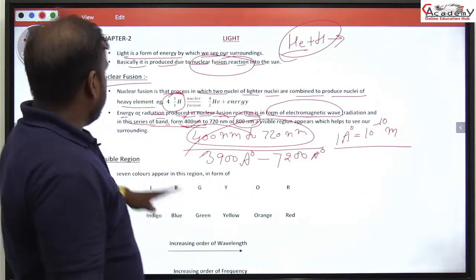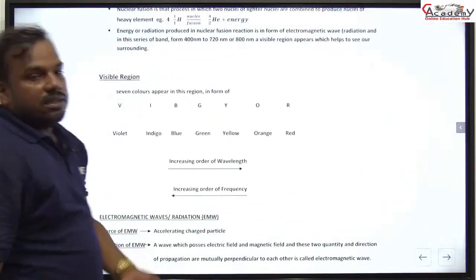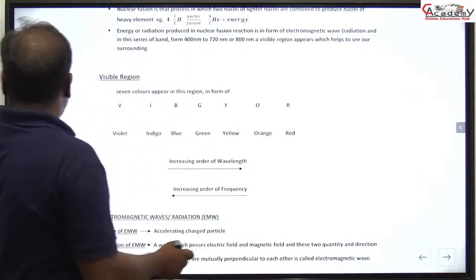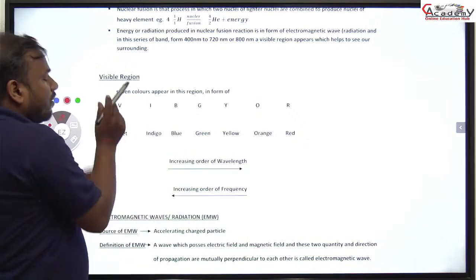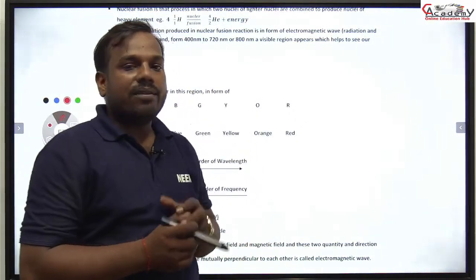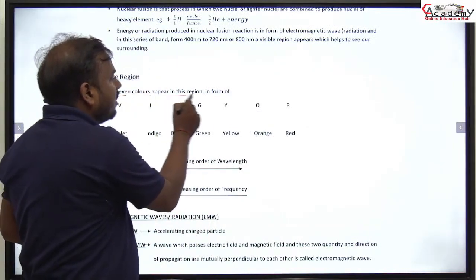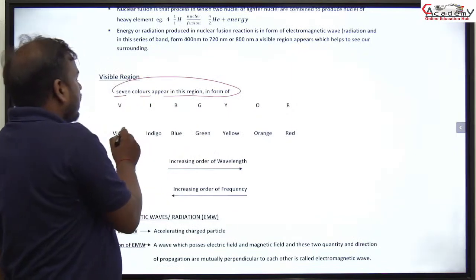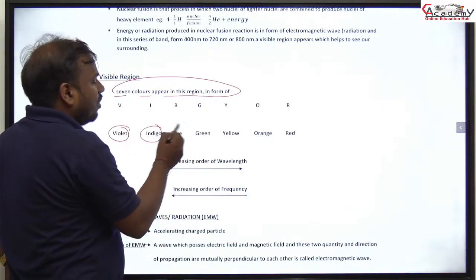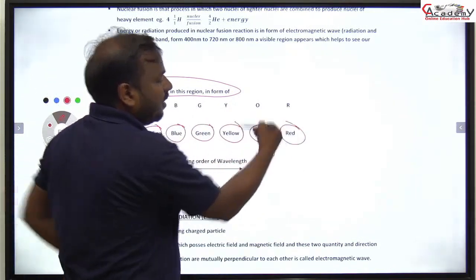Okay, now next one is the visible region. Here, what is the visible region? Because we know that light has 7 color components. In the visible region, 7 colors appear: violet, indigo, blue, green, yellow, orange and red.